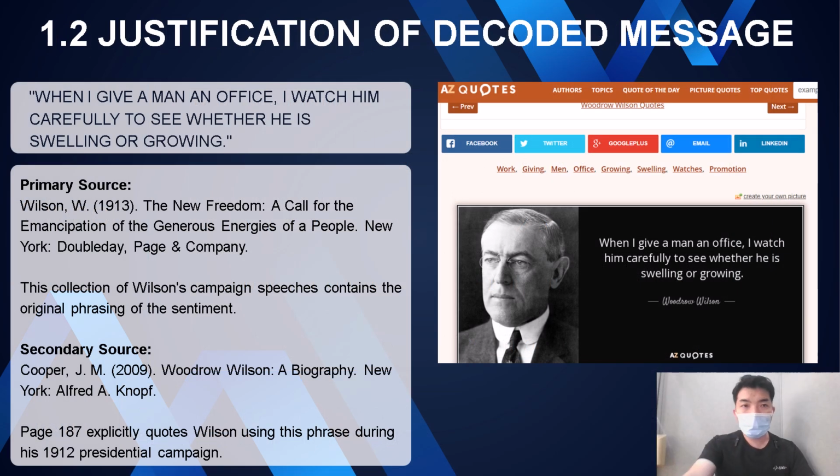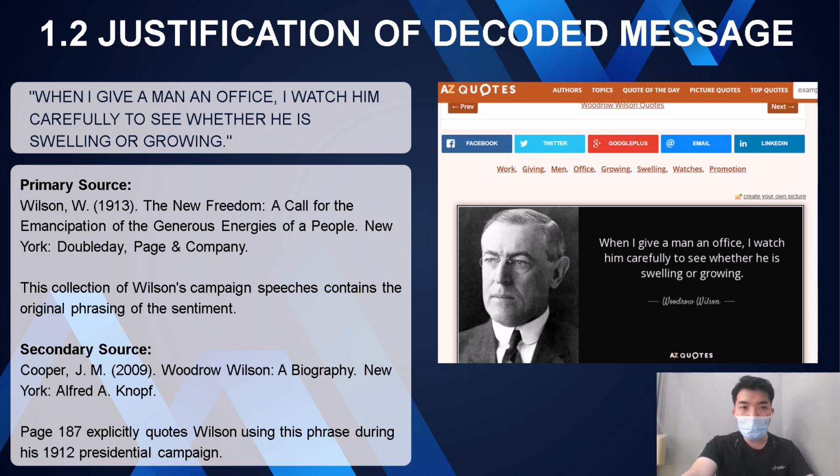So the next slide is regarding the justification of the decoded message. Based on the source that we received from the assignment, upon receiving this decoded message, we also did double checking from primary and secondary sources, to ensure that the decoded message is actually from Woodrow Wilson.